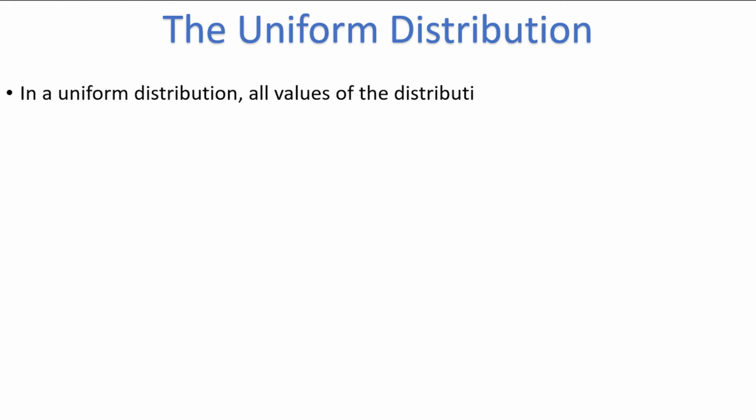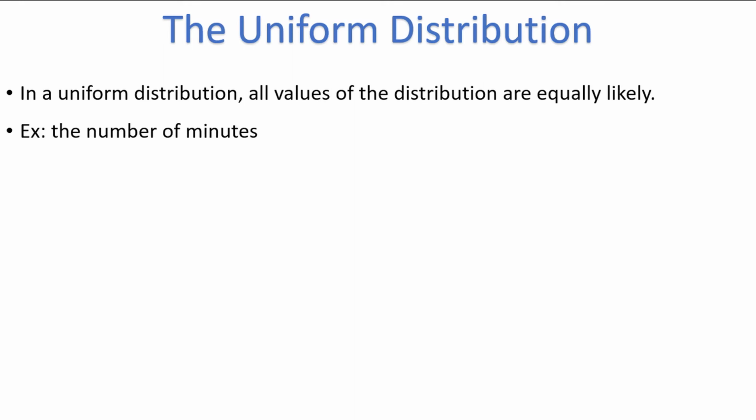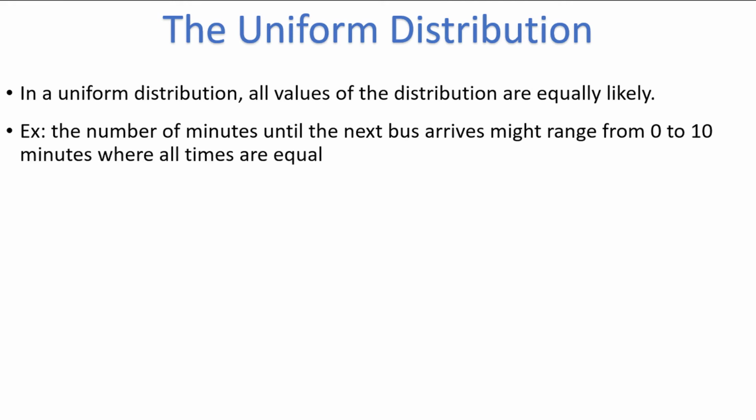Welcome, my friends! Today we will be discussing the uniform distribution. In a uniform distribution, all values of the distribution are equally likely. For example, the number of minutes until the next bus arrives might range from 0 to 10 minutes. If all possible waiting times between 0 and 10 minutes are equally likely, the wait time would be said to